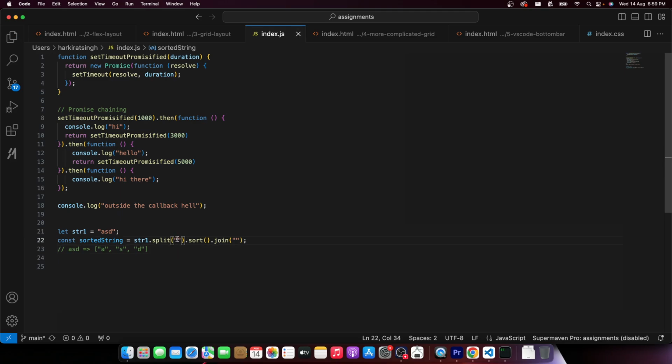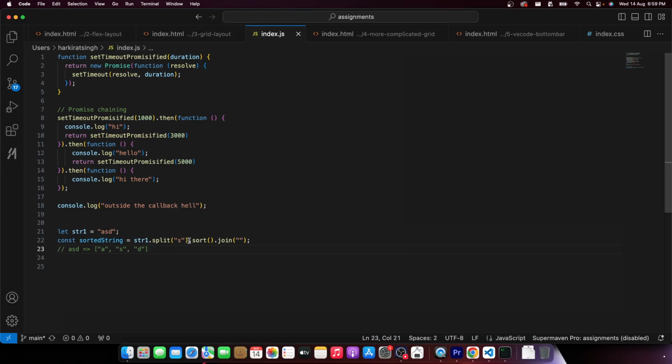The delimiter, the separator here, is an empty string, which is why it just converts the whole string into an array. If the delimiter was S, let's say, this would have been the final array. We would have separated this specific string based on this delimiter, which is S. A comes over here, D comes over here. That is what the split function lets you do. Then what does sort do?